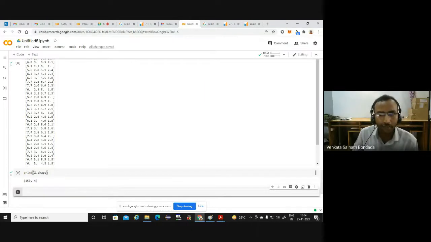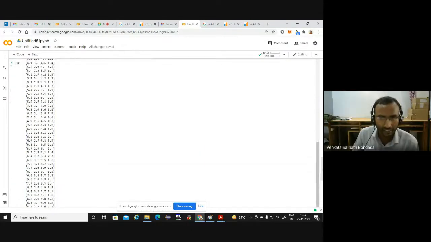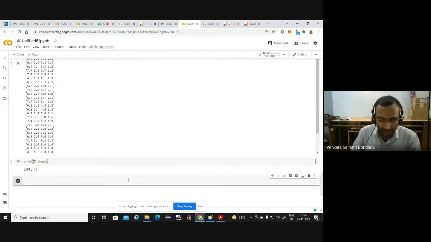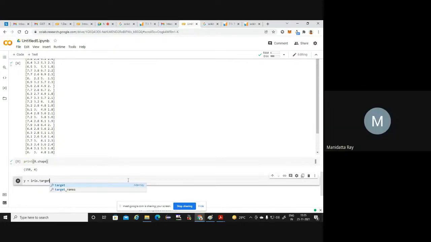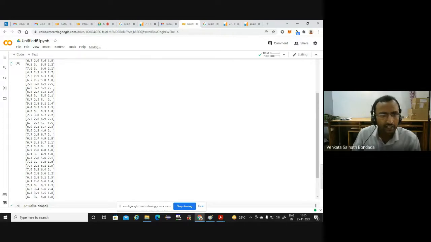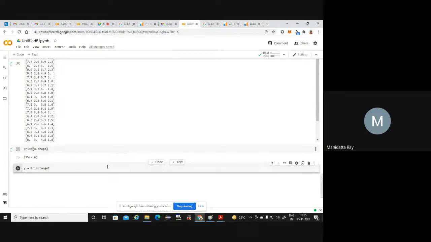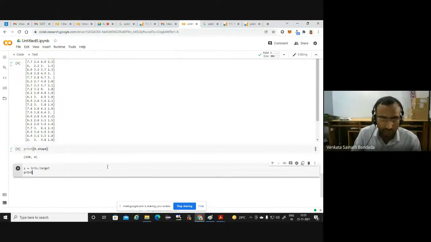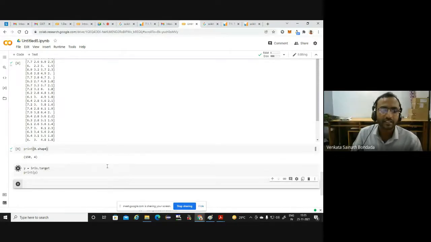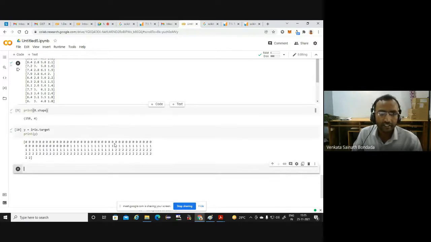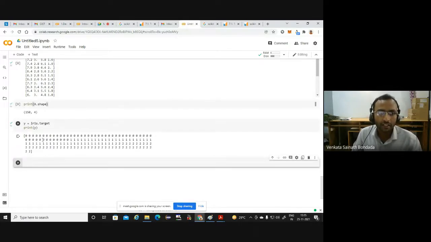And after this is the input, x equal to iris dot data. The output also we can get in one line, that is y equal to iris dot target. And if you want to look at another line, you can put it in the same line also. It's up to you. After that, print y. You can look at the values: 0, 0, 0, 1, 2. All these will be 150 values, 150 by 1.